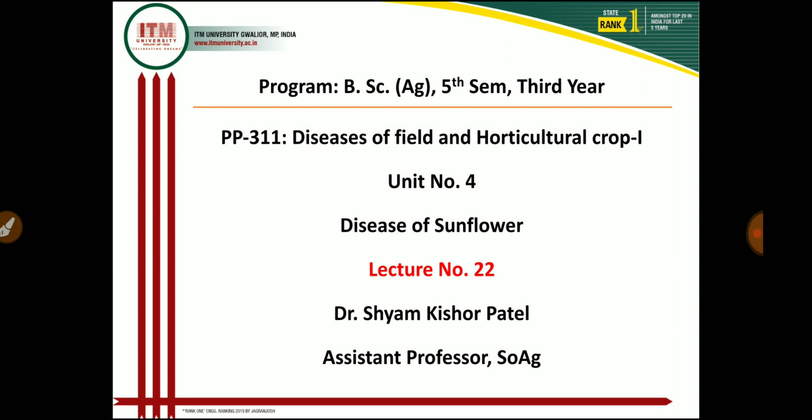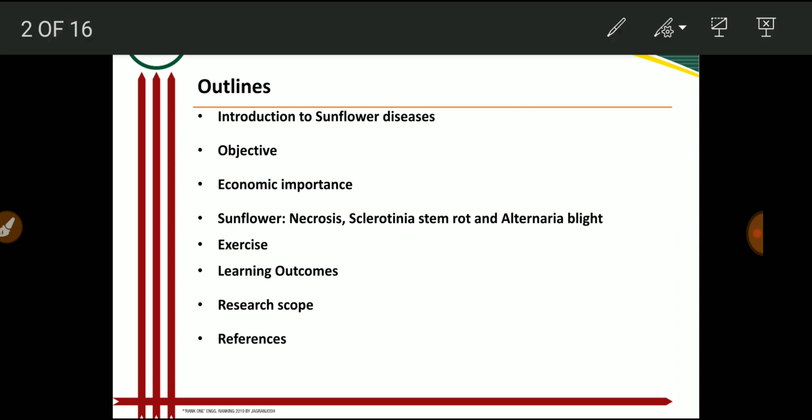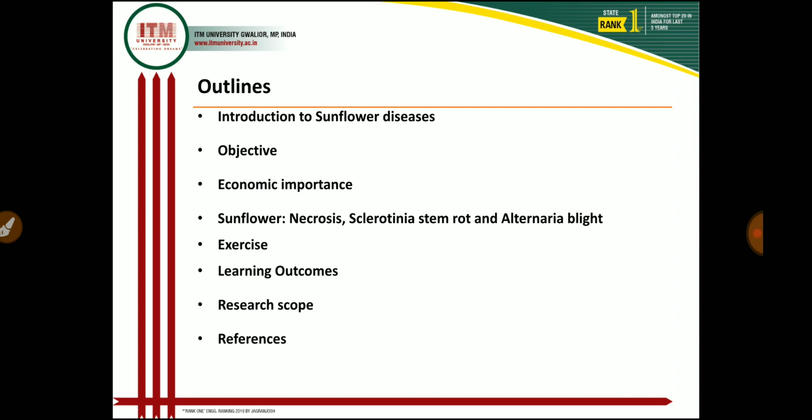In today's lecture, first I will give an outline. First, introduction to sunflower diseases, in which I include only a few diseases, and some diseases we will study later on. Then the objectives of today's lecture, the economic importance, and how we control sunflower diseases. Today we include only three diseases: first, necrosis of sunflower, second, Sclerotium stem rot, and third, Alternaria blight.